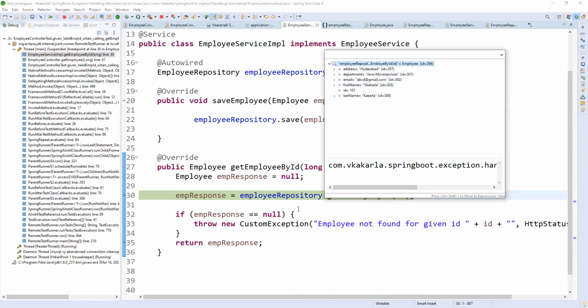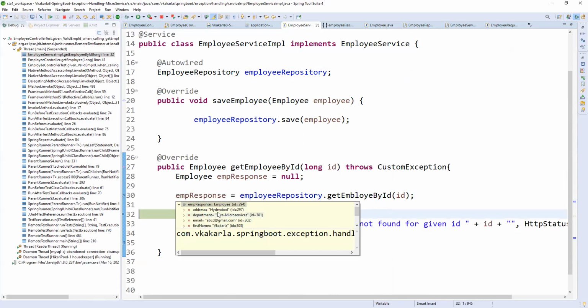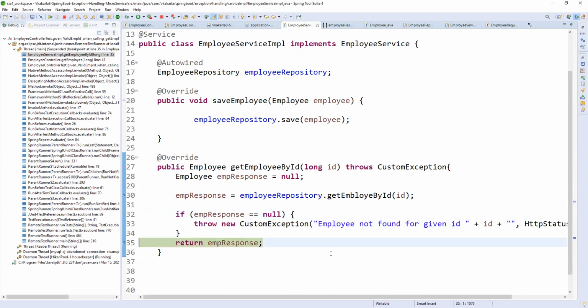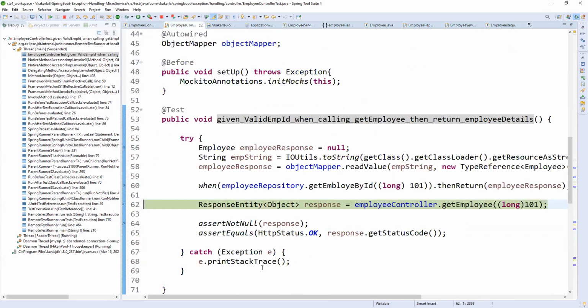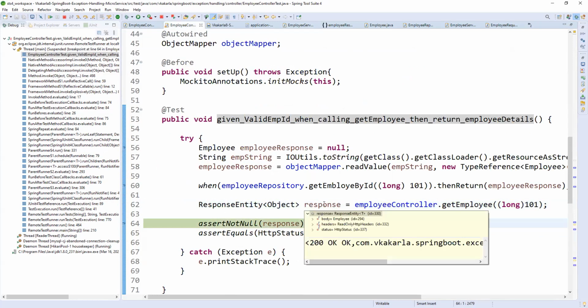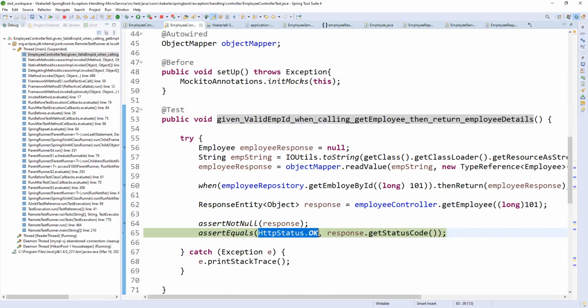Yeah, now it is coming. So now whatever we wrote as employee response, that is what we got here. This is 101, right? Now employee response is coming here. Status okay, we sent. So the response is obviously not null, so assert not null on the response. What we are expecting here is assert equals: HTTP status okay, I'm expecting.